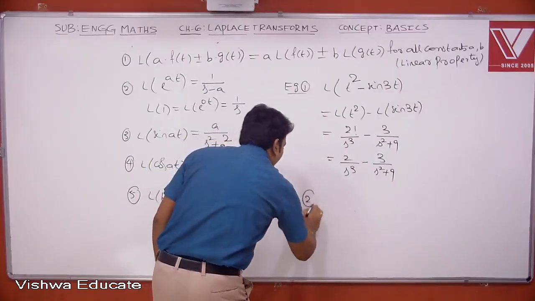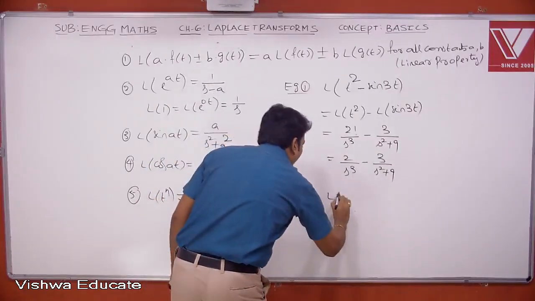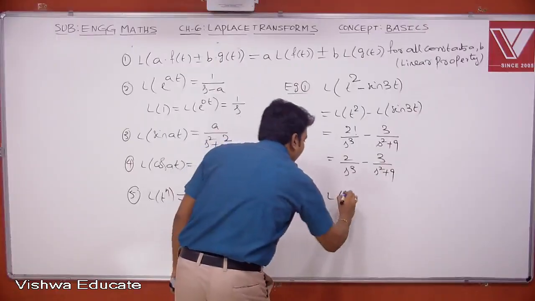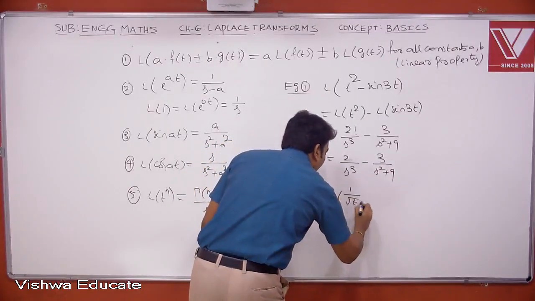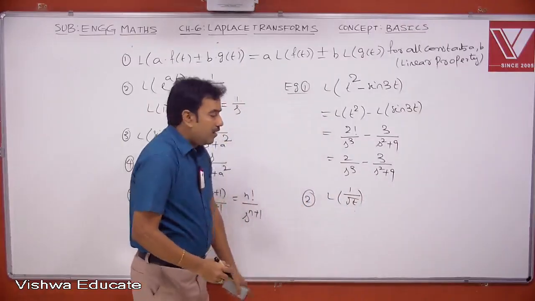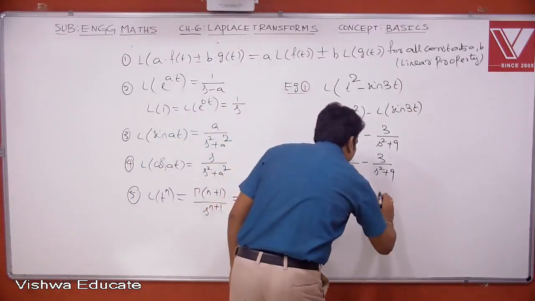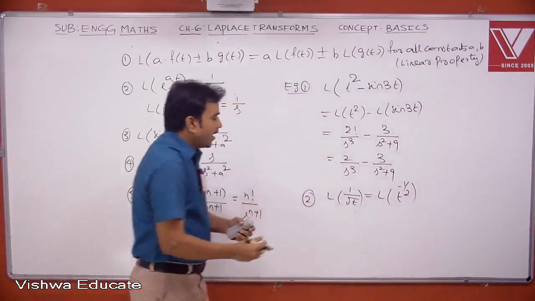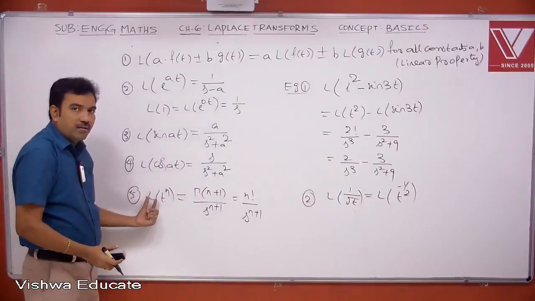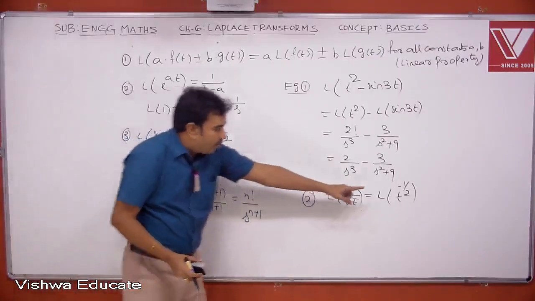Now let us discuss one more example. Suppose I want Laplace of 1 by square root of t. Now this can be written as Laplace of t power minus 1 by 2. Again we need to apply formula number 5, but in that case the value of n is a fraction.